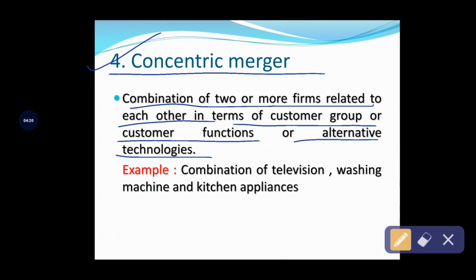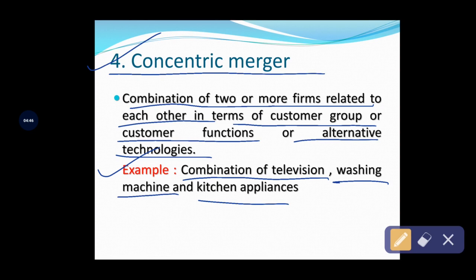Okay, see with the example, you will get clarity of this type of merger. For example, the combination of television, washing machine and kitchen appliances. Both are unrelated products, but based on customer functionality and customer preferences, they are going to purchase all the types of products in a single shot, right?